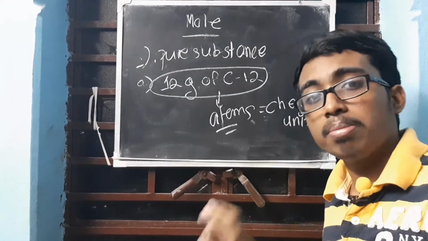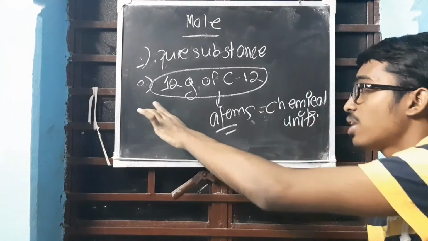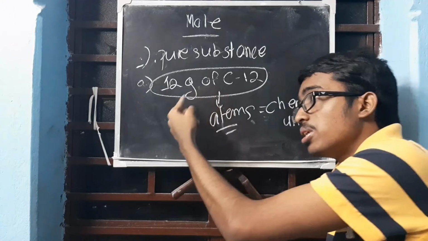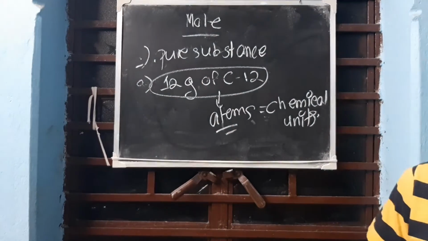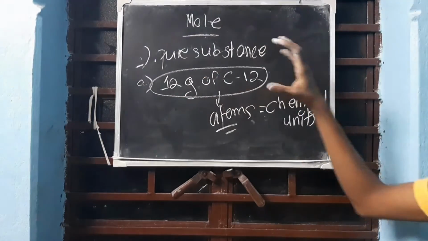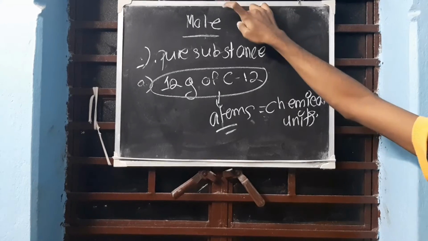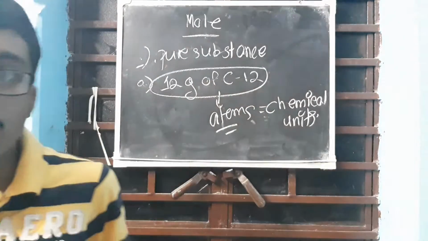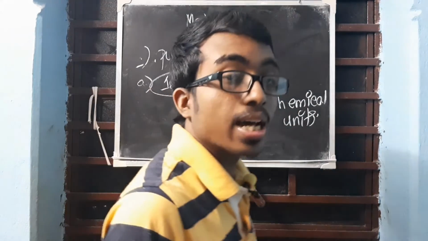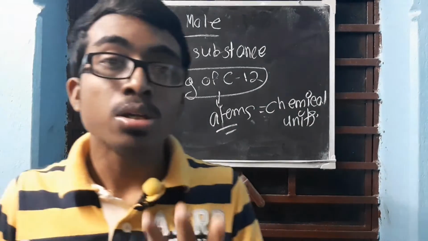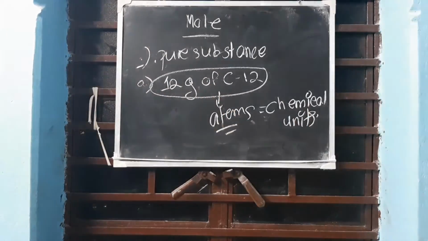Same number of chemical units as there are atoms. So chemical units will be equating to the number of atoms present in 12 gram of C12 carbon atom. Clear? So how many atoms are over here? That will be equating to the chemical units in the pure substance. Then we will say it as 1 mole. Understood? So 1 mole is defined as the amount of pure substance that has exactly the same number of chemical units as there are atoms in the 12 gram of C12 carbon atom. This is mole.